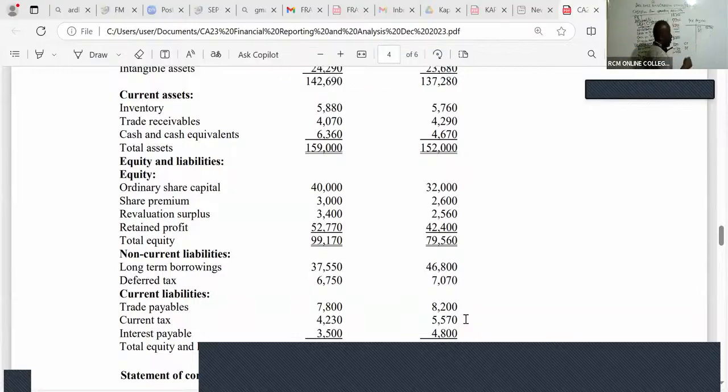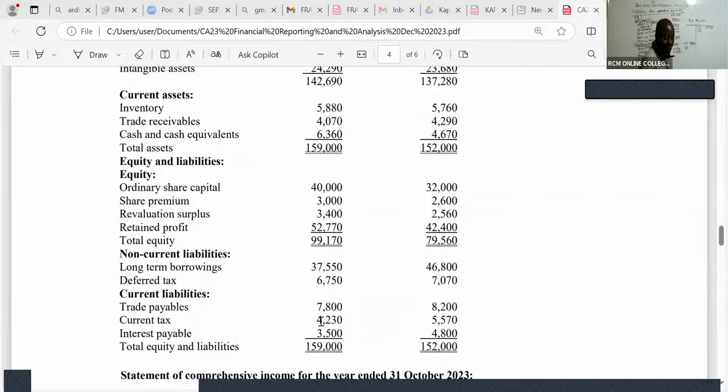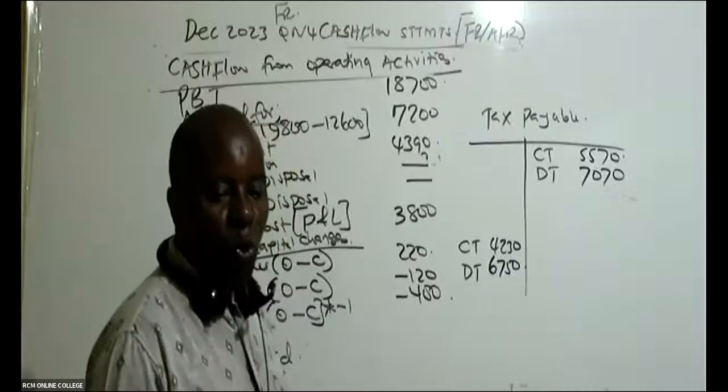Current tax carried down for the other year is 4230. Then we have deferred tax 2022, which is 7070. Deferred tax 2023 is 6750. Like that. So once you do that, what will follow?